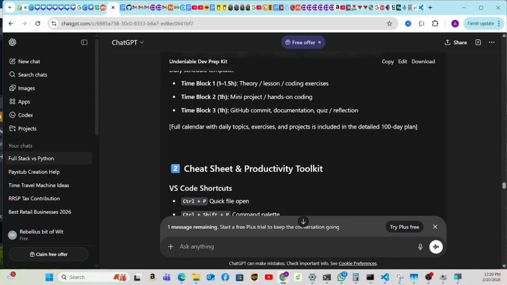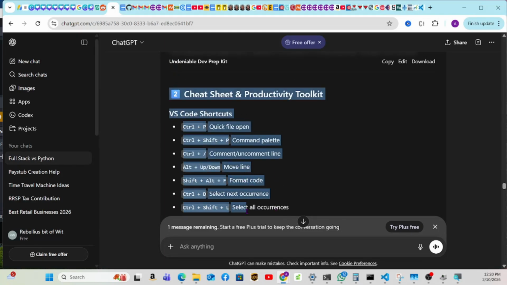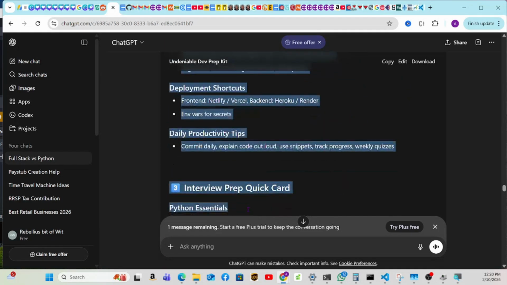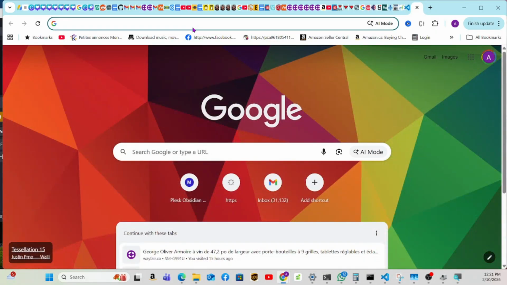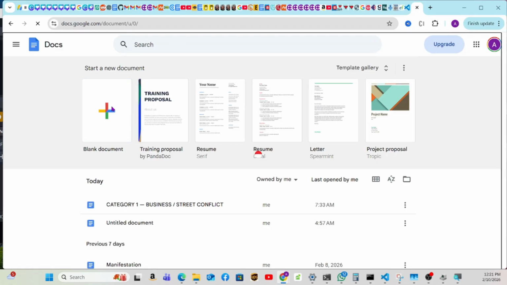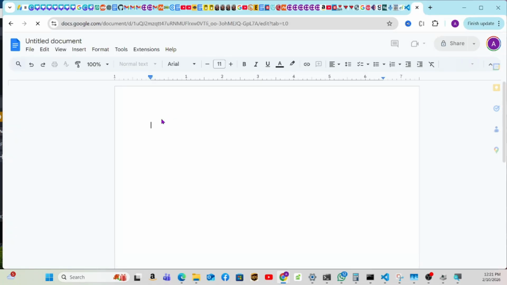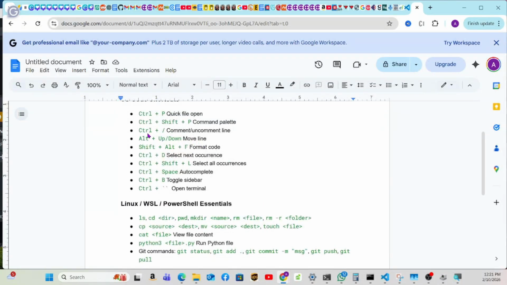Have some interview here. Productivity to VS Code. You have all this. I'm gonna put it in a different document. We're gonna have this available. It's productivity. Shortcut. Okay, then copy. I'll make it available for you guys. Like I said on my video 1, either on a website or on a Google Drive or something like that, so you guys have access to the same information that I have. This is cheat sheet. So to comment, it's Control plus the slash or /.